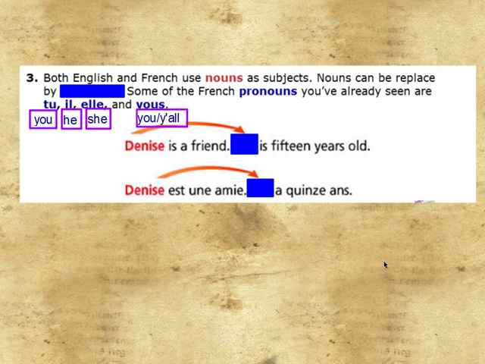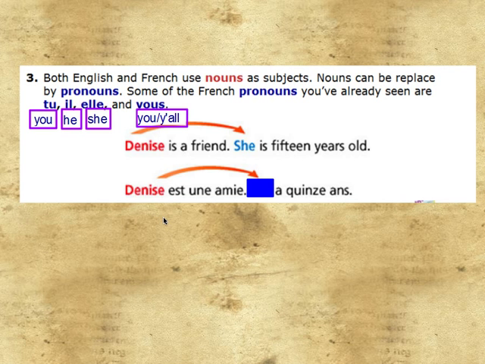So keeping that in mind, one of the things that happens with subjects is sometimes those subjects or the nouns in a sentence can be replaced by a pronoun, and you do this naturally in English all the time. You take something as simple as Denise is a friend, and then instead of saying Denise again and saying Denise is 15 years old, you know that you can use the subject pronoun she instead of the word Denise to make your sentence less repetitive and instead say she is 15 years old. This subject pronoun she can be used instead of the female here, Denise.